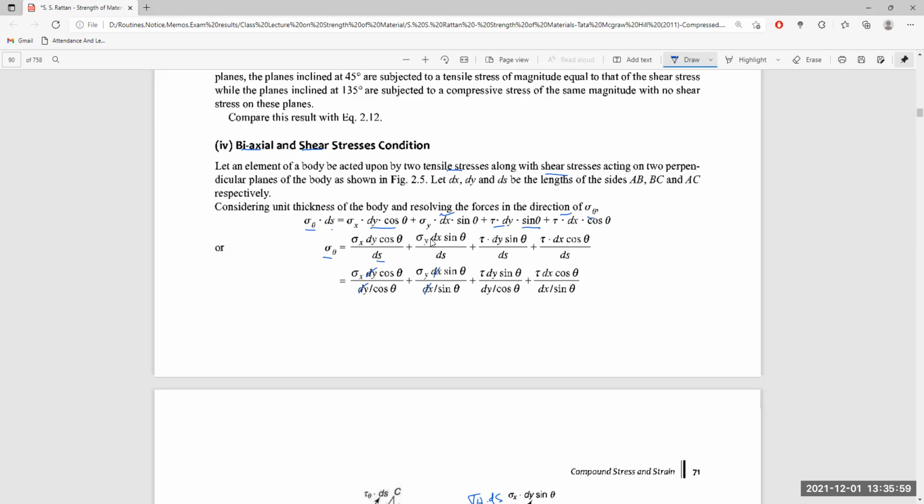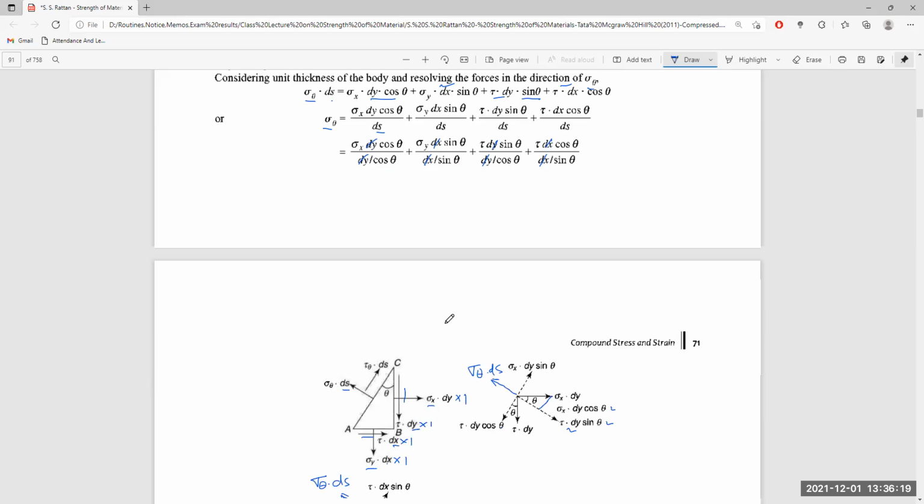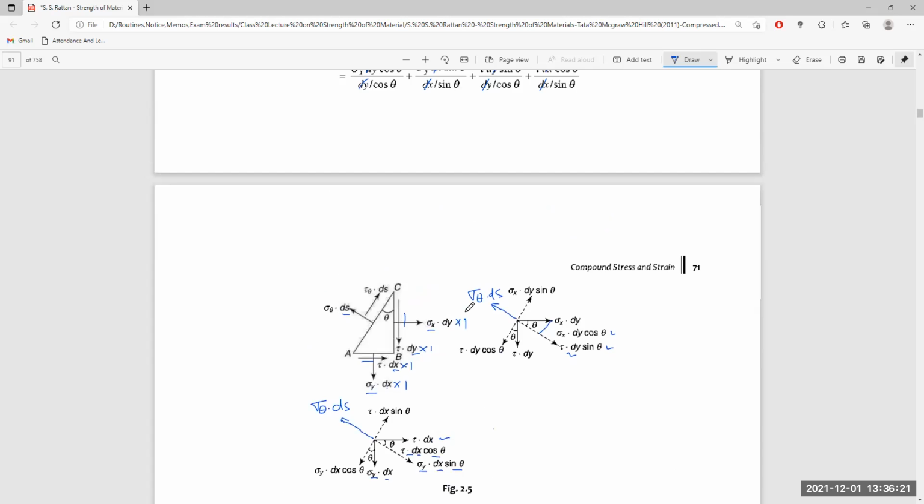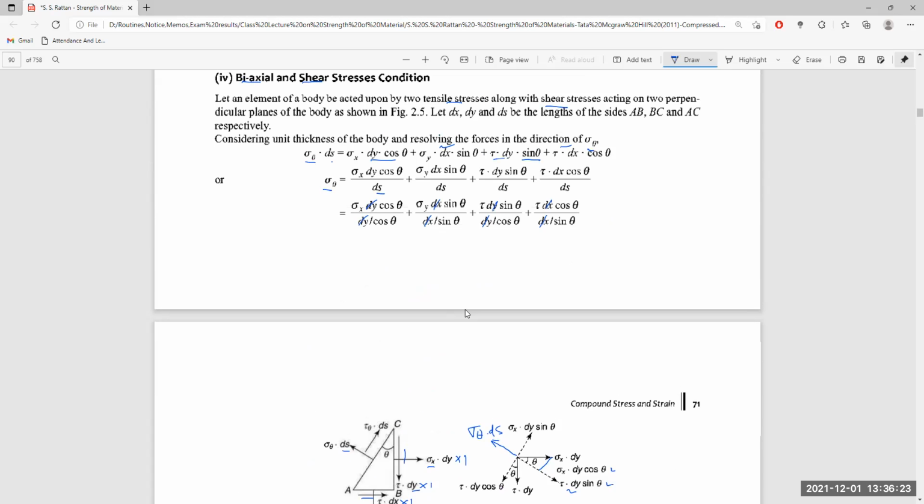Here dy is in the numerator, so we have brought a function like dy by cos theta, where dy will cancel, and dx is in the numerator here, so we are converting ds in terms of dx by sin theta, so that dx cancels. Thus sigma theta will become sigma x, this cos theta will go up and become cos square theta.